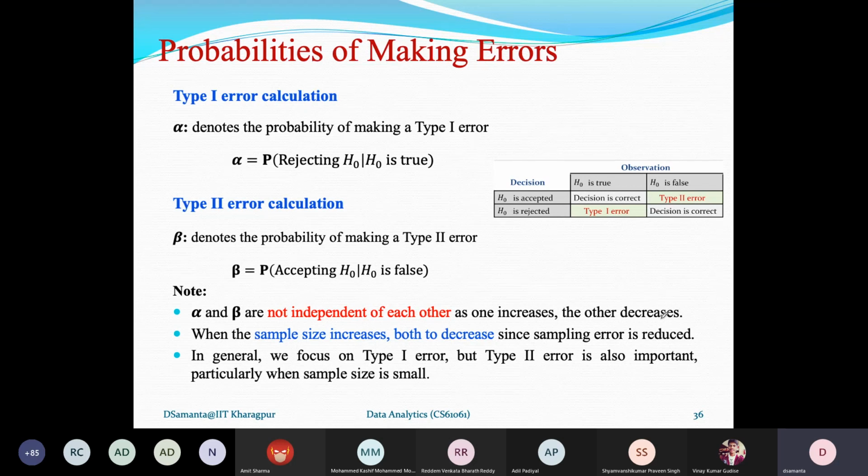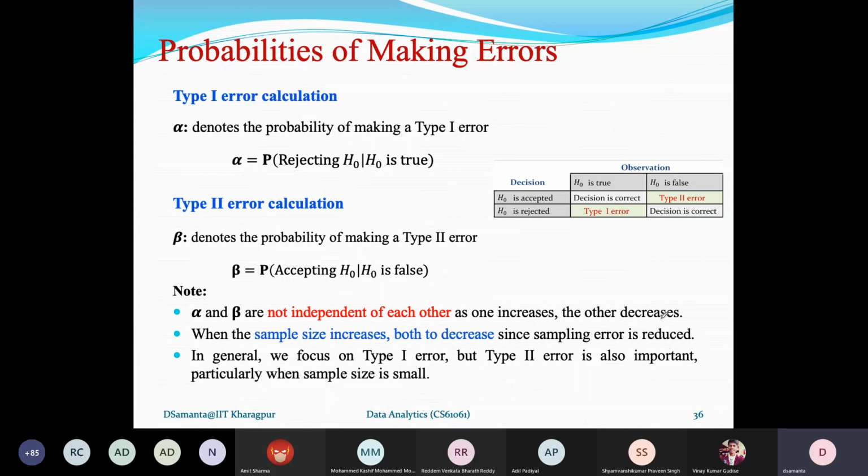They are not independent. The dependency is in the sense that if one increases, then the other decreases, and vice versa. So usually, so far as our application is concerned, the alpha value should be as low as possible, and the beta value should be as low as possible.